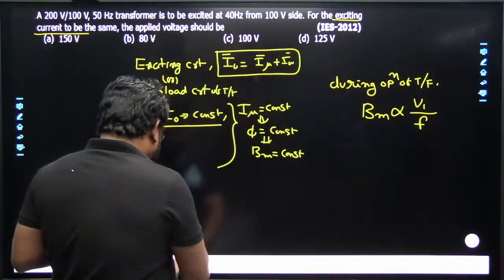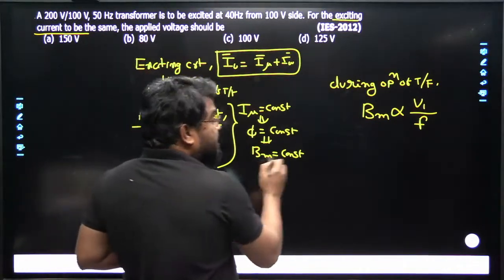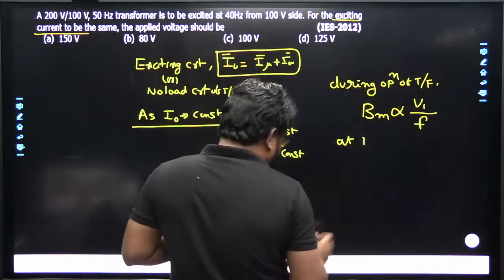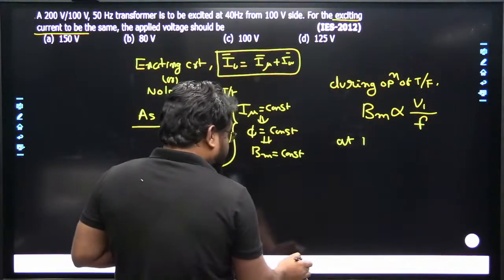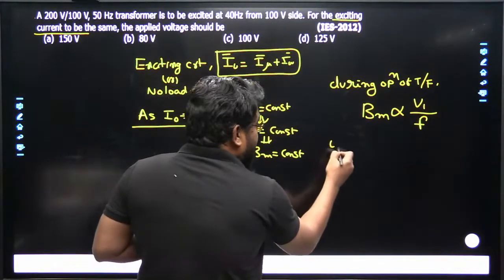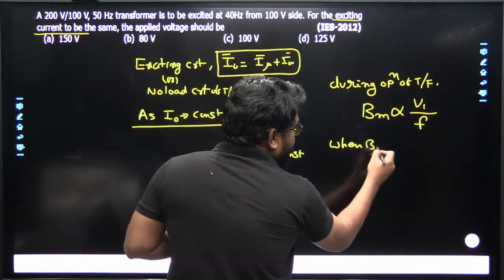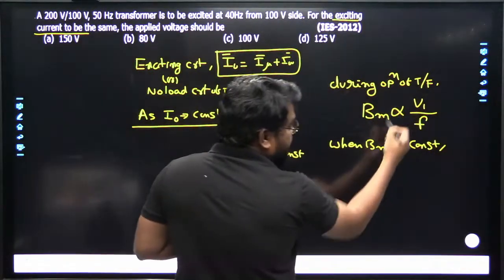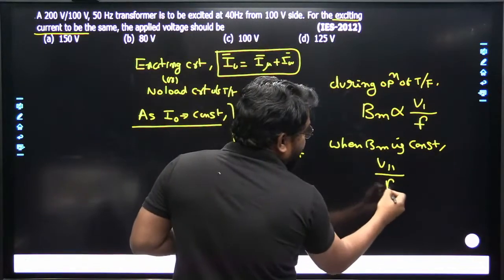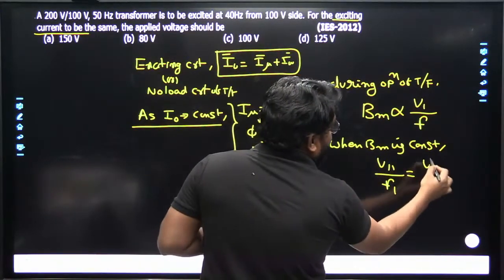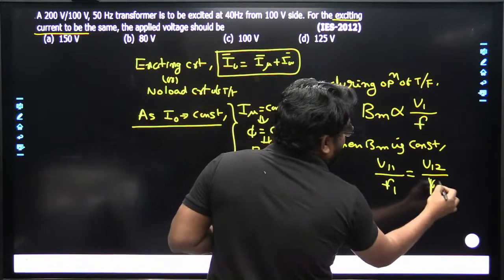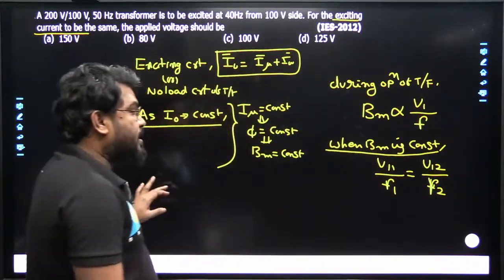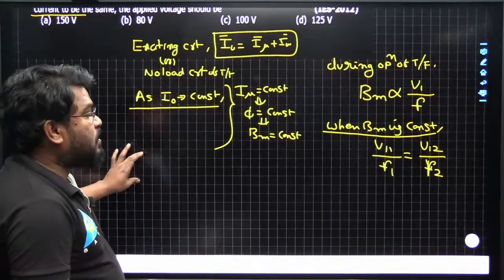So what does it mean? Whenever B maximum is constant, then V11 by F1 is equal to V12 by F2. Under this condition, V11 by F1 equals V12 by F2.